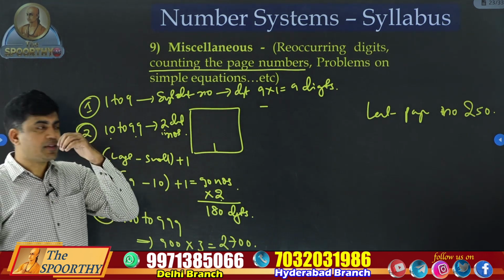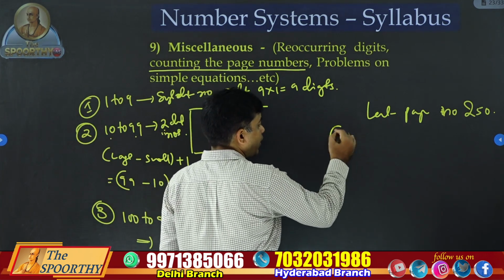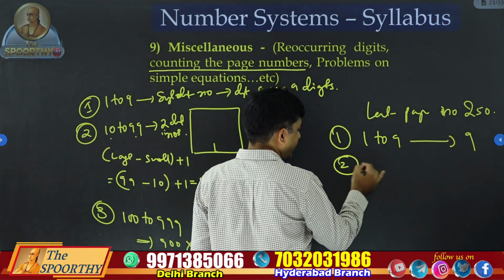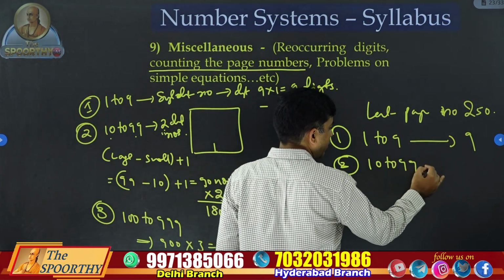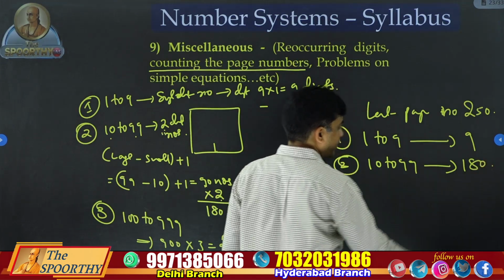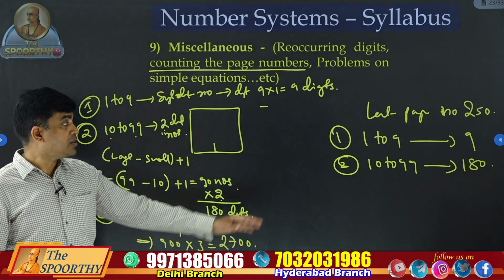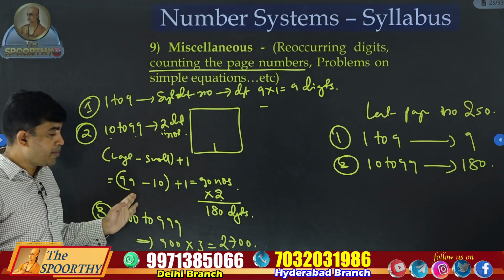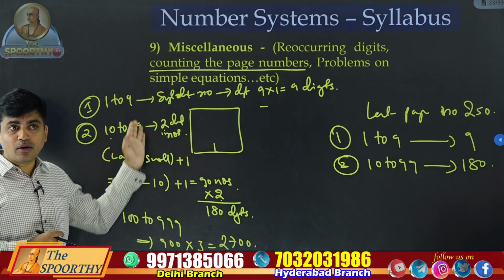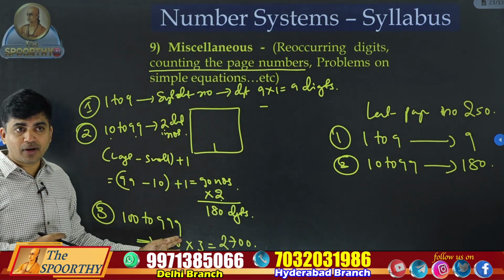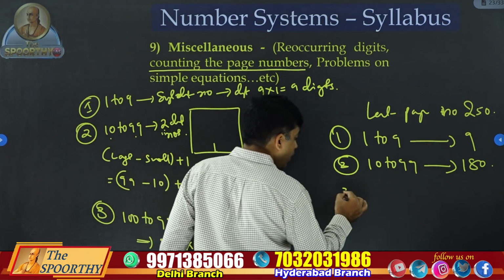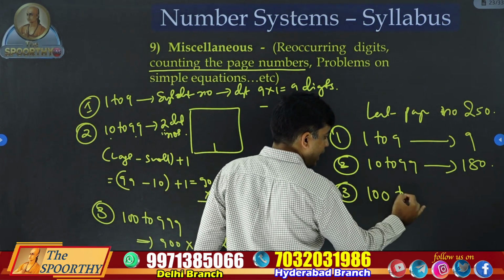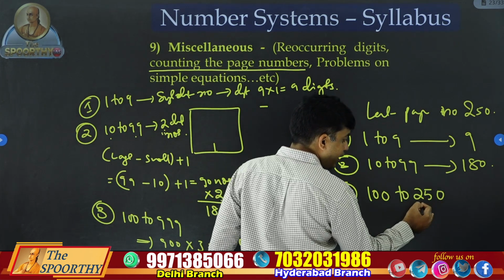We have to note down step by step. First one, page numbers 1 to 9, 9 digits required. Second one, 10 to 99, 180 digits required. Again, don't start the process from the beginning. You have to remember all this: 180, 9, 2700. Okay. Third one, 3-digit numbers start from 100, but the last one is 250, not 999.